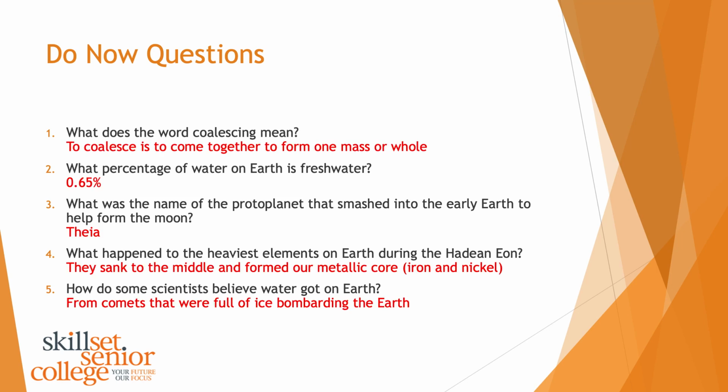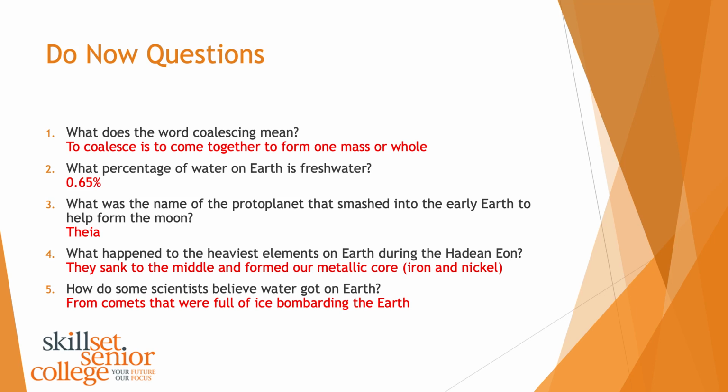Okay, coalescing. So we talked about that a lot in the last lesson. To coalesce is to come together to form one mass or whole. So when we were talking about the formation of planets, we're talking about all the space debris smashing together to form protoplanets, early planets, and we use the word coalescing to describe when all that material forms one big piece of material.